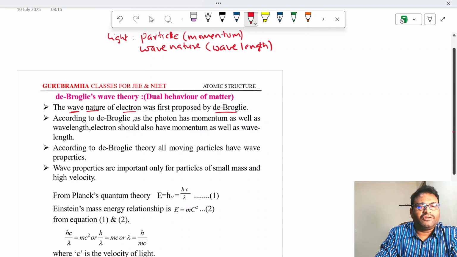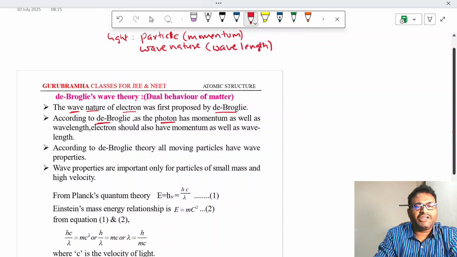Okay. So before de Broglie, it was found that photons, which we have studied are the particles of light or electromagnetic radiation, have momentum.